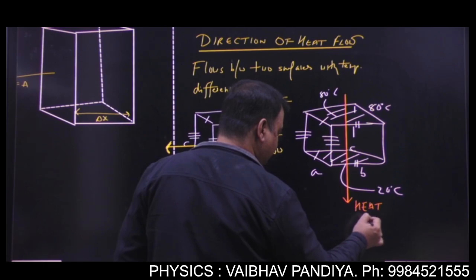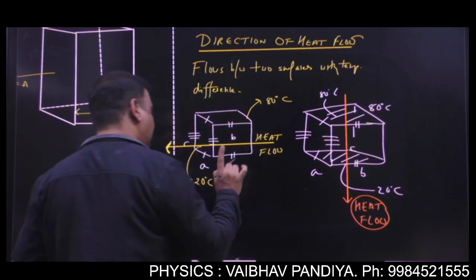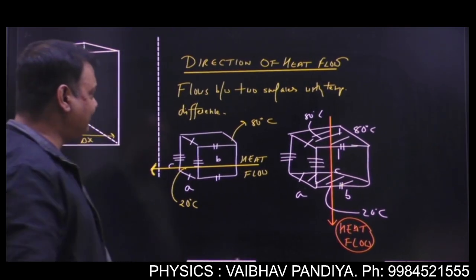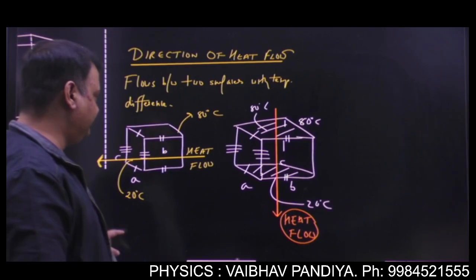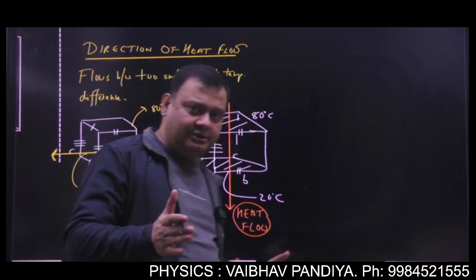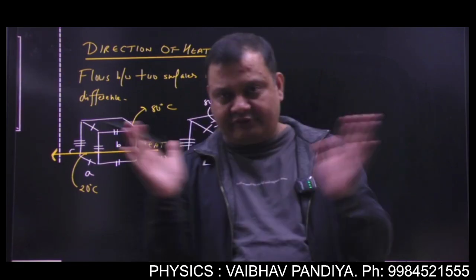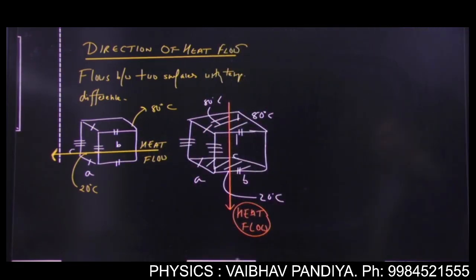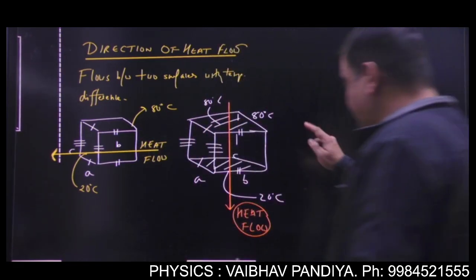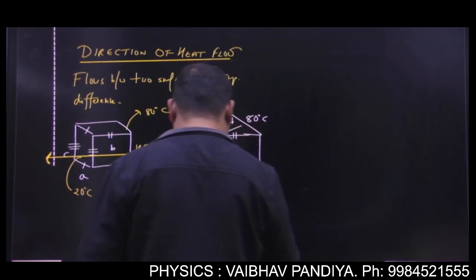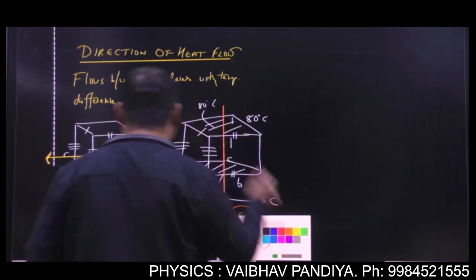Okay, so when analyzing the situation, the first step is to decide how the heat will flow. How do you decide where the heat will flow? You will see the two surfaces which have a temperature difference. Heat will flow across the surfaces which have a temperature difference. Got it? That's number one.